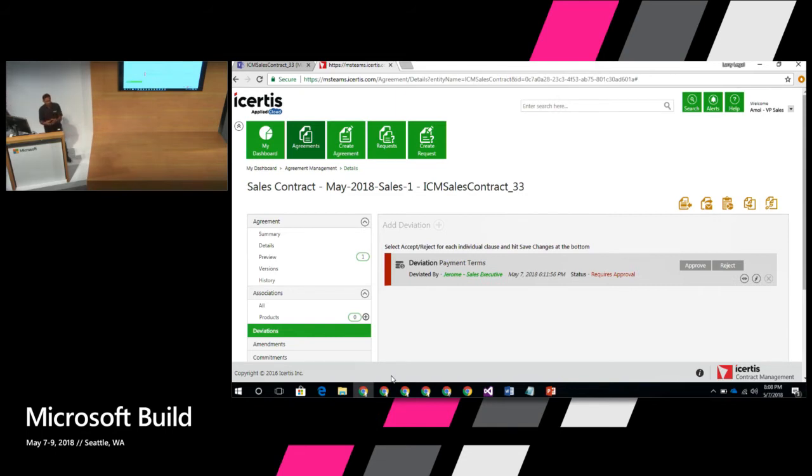And at that point, it triggers something in the ICM system. Now, Larry, who is in the legal department, because they've changed one of the clauses, which was flagged so that if this clause changes, then it has to go to the legal department. The workflow was set up that way for this contract type. So now Larry gets an email saying that so-and-so contract, with all the metadata information, was changed, and the whole contract, which we call an agreement, is attached in the email. Larry looks at his email and opens up the contract, which is an attachment.